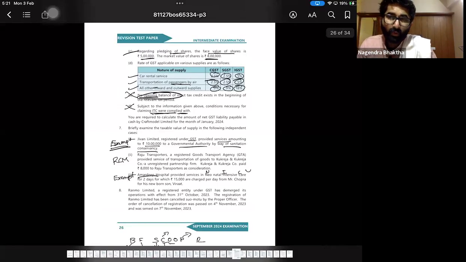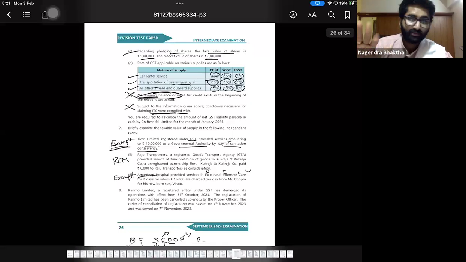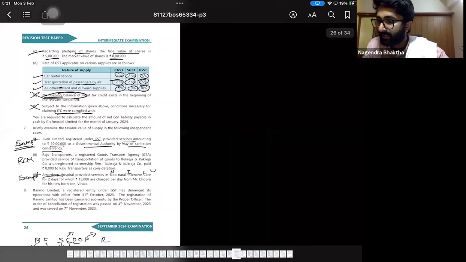Basically, you remember that 30 days has been increased to 90 days. By amendment, it was from 30 days to within 90 days that a person can apply for revocation of the registration. But the problem is, after 90 days it cannot be done. He cannot revoke after 90 days. But basically here, 7th November, 7th December, 7th January, 7th February. Okay, he has time actually, so he can apply. So my answer is yes, he can apply.